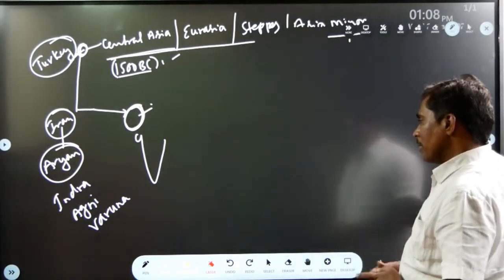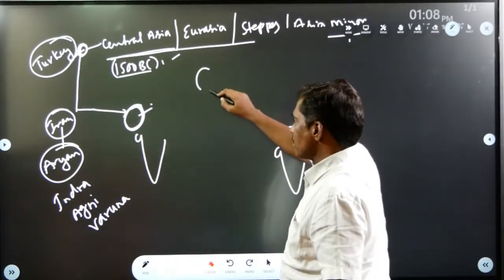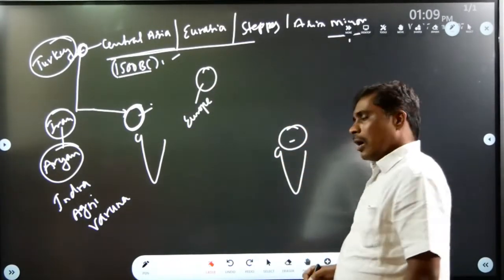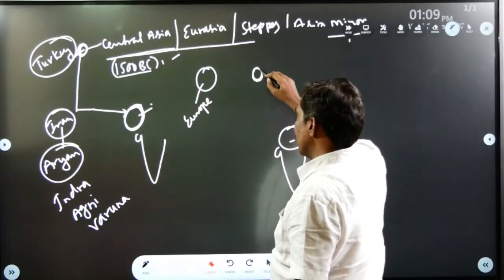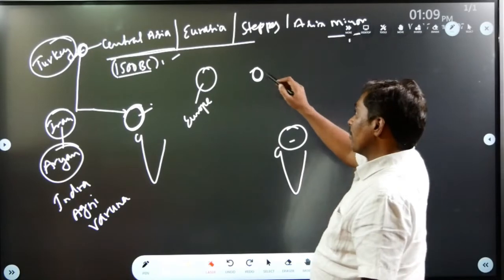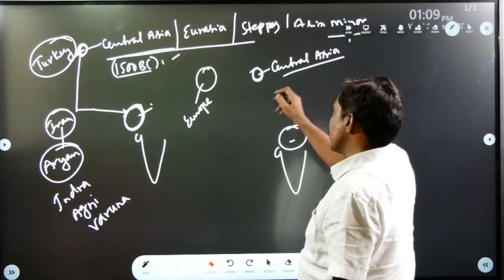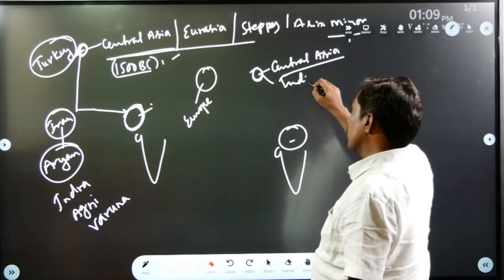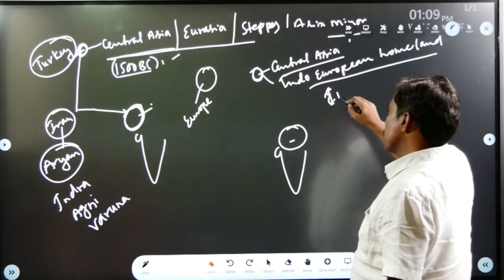According to this theory, the ancestors of India and the ancestors of Europe might have lived at one place at one time. That place was Central Asia. They called that place the Indo-European homeland, and they might have spoken the Indo-European language.